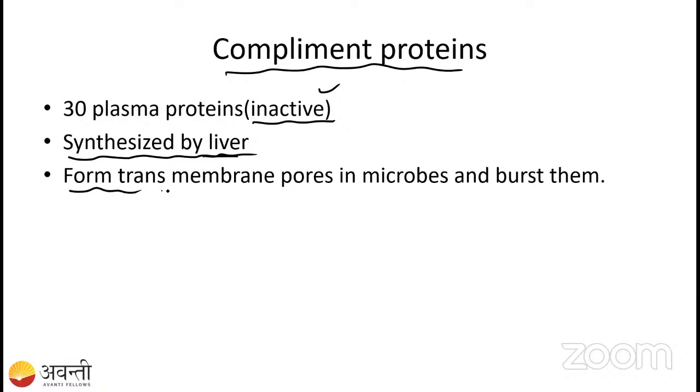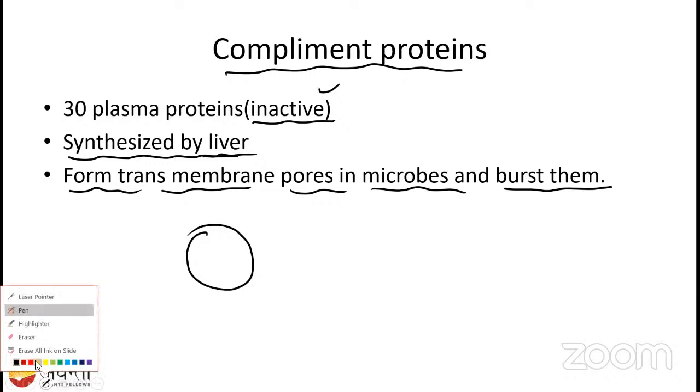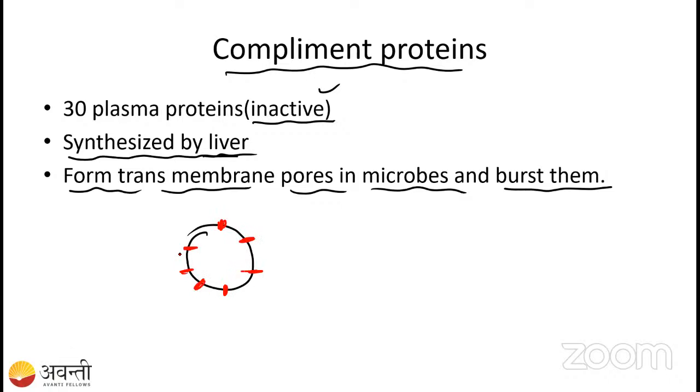See here, it forms transmembrane pores in the microbes and bursts them. It simply creates pores in the bacterial cell and releases the contents which are present in the bacterial cell.